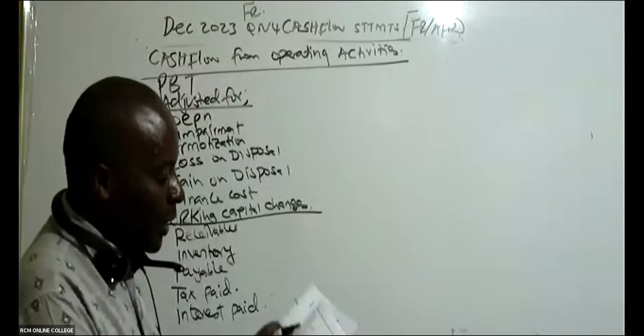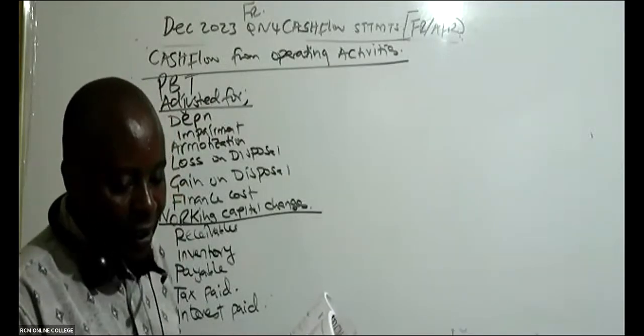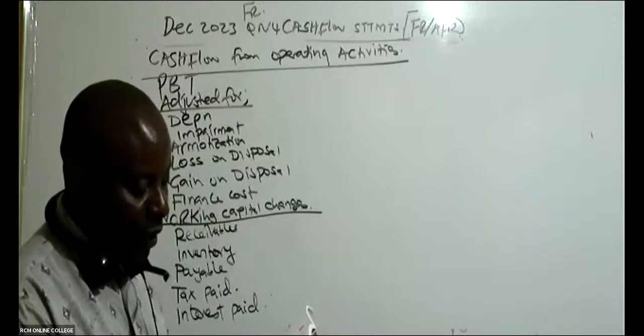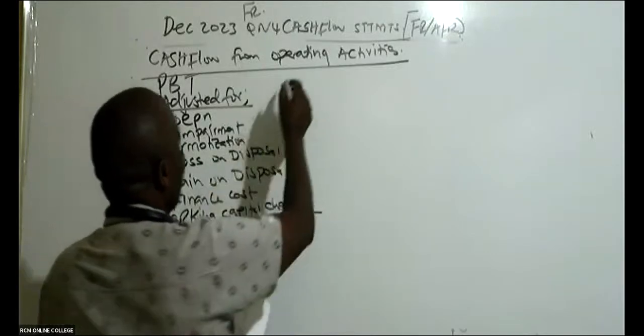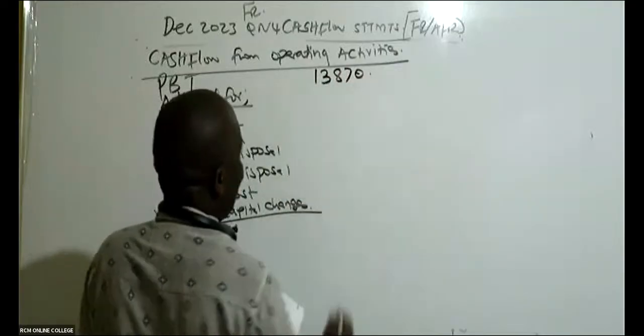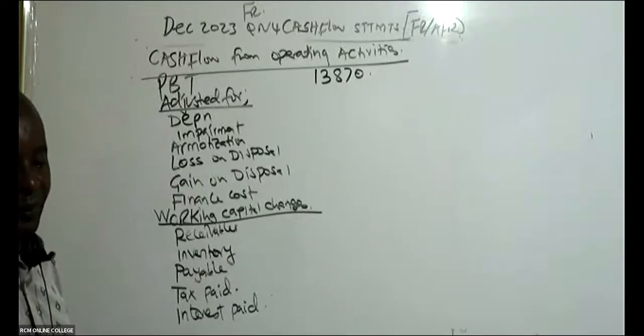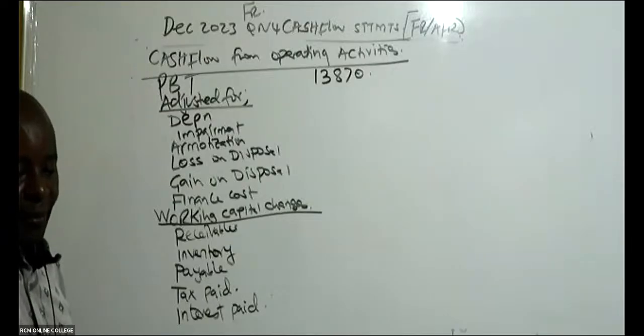Are you able to see somewhere there profit before tax of 13,870? Anybody who is able to see that, please.